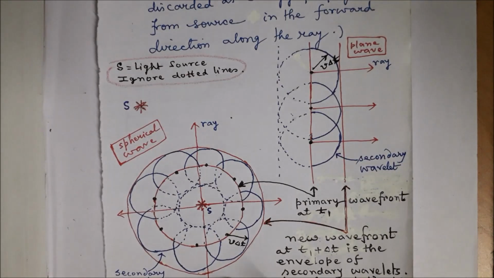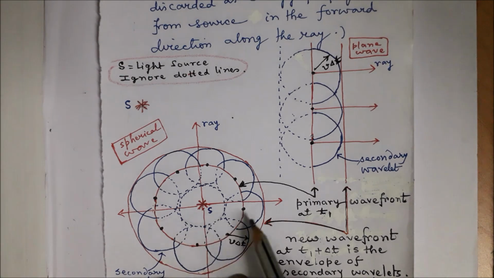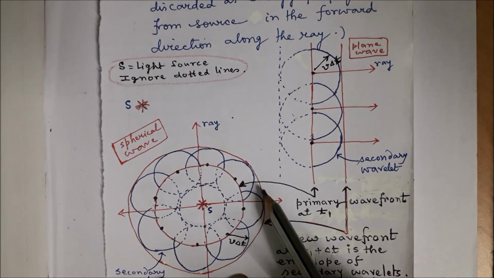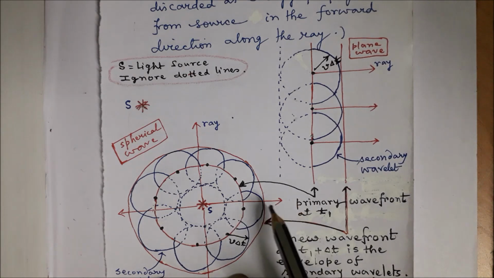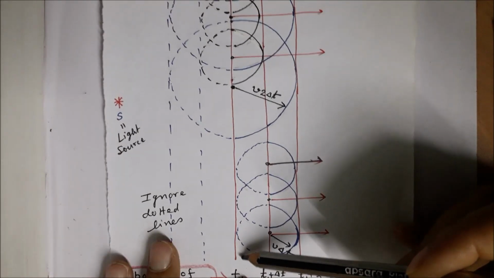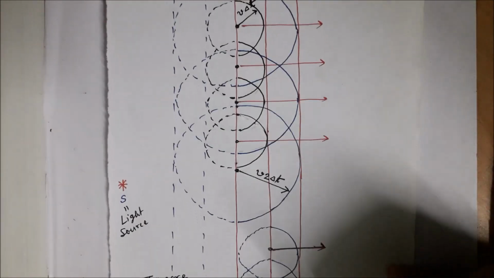Next, let us try to find the position of the primary wavefront after a further time of delta t, that is after, say, time twice delta t. This can be done in two ways. Suppose this is the position of the primary wavefront.